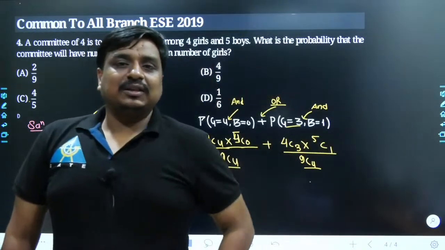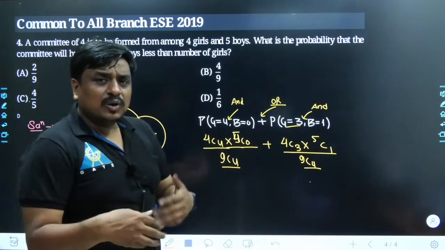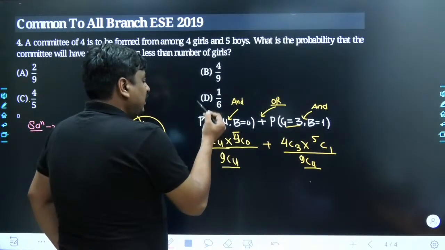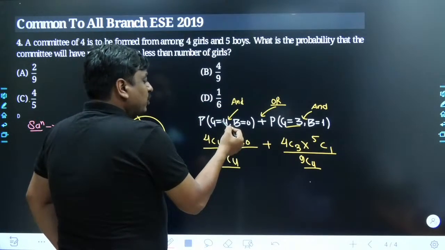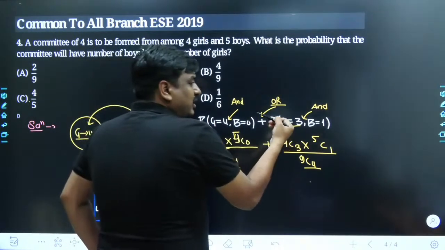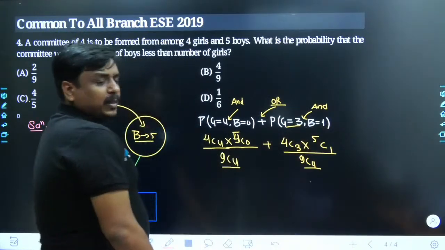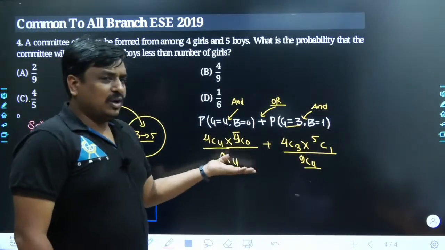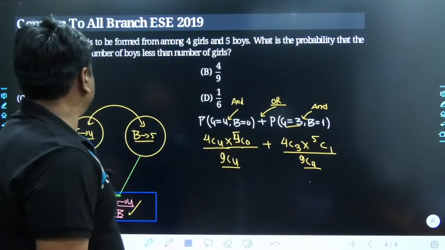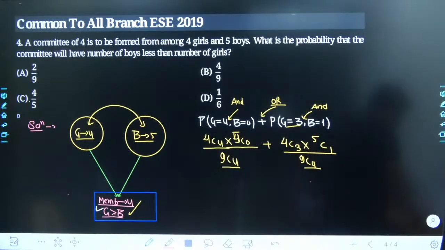So now this oral expression has to get converted into a mathematical expression. How is the oral expression converted into a mathematical expression? We want the probability to select 4 girls and 0 boys, or I need to calculate the probability to select 3 girls and 1 boy. So whenever the AND comes, whenever the OR comes, according to that, you have to do the calculation. Tell me how much exact answer we are getting, my dear friends. So I think it's the right time to calculate.